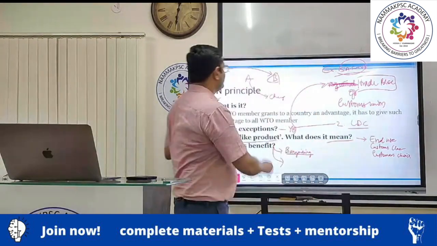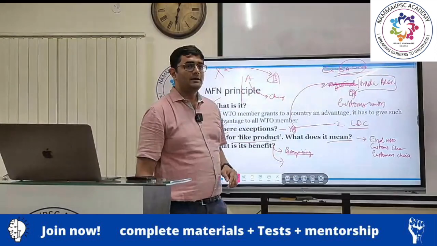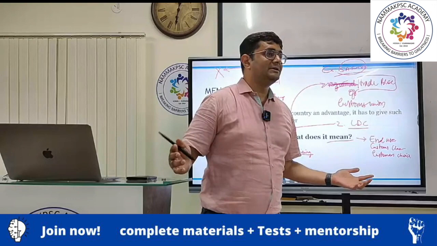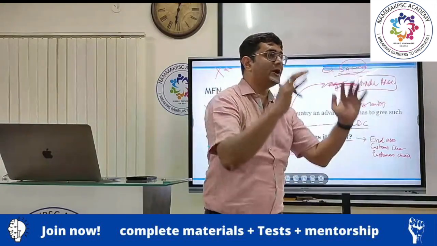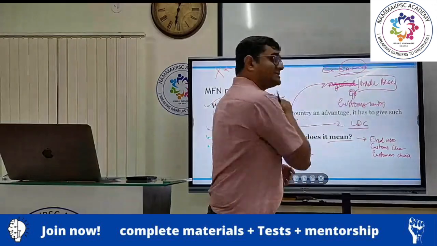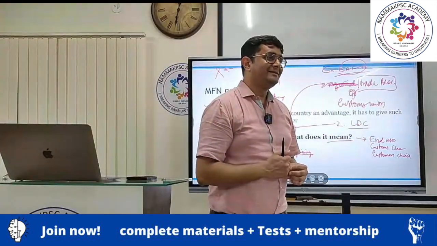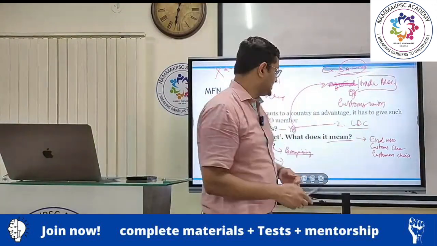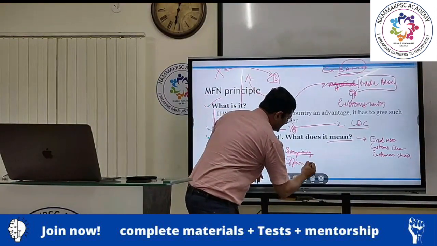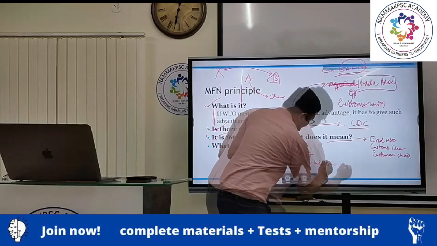So, who is going to suffer? A. But what is ultimately going to be the effect? Efficiency in the economy is going to reduce. Global economy. If everybody starts doing this, what will happen? So the principle will bring about efficiency in international trade.